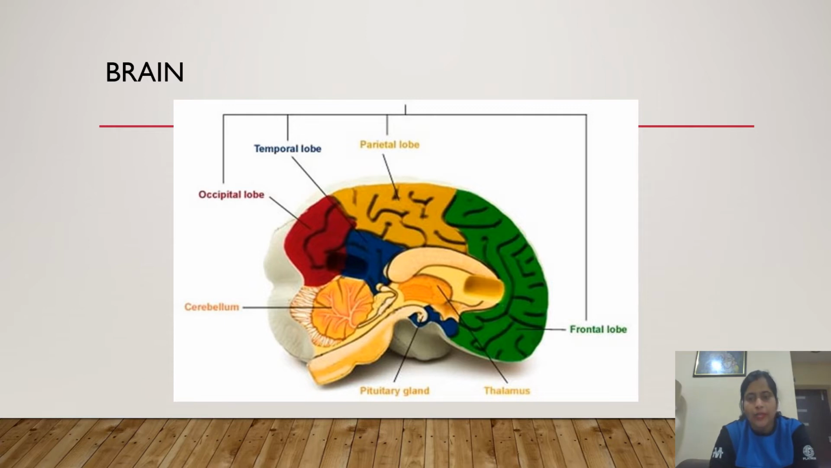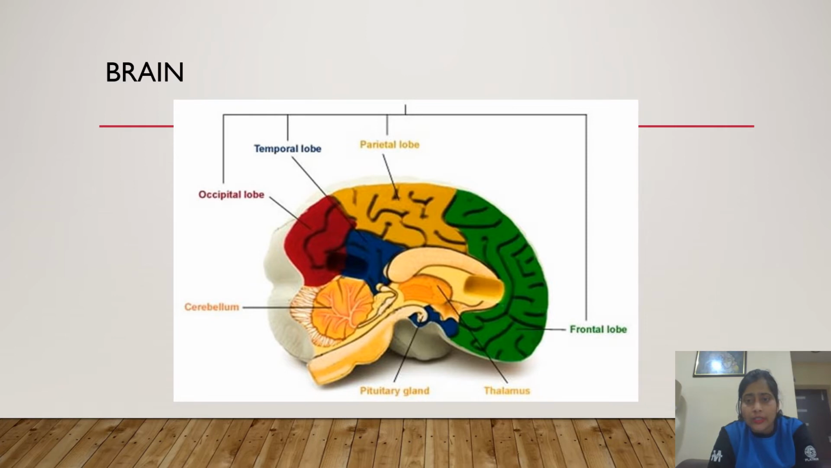Okay, and besides this we can see that the brain is surrounded by a layer of tissue called meninges, or cranium, and it protects our brain from any type of injury. We can see in the picture the pituitary gland, thalamus, and cerebellum are also present. We will discuss further description of the brain later. But the important things in regard to the nervous system here are the occipital lobe, temporal lobe, parietal lobe, and frontal lobe.